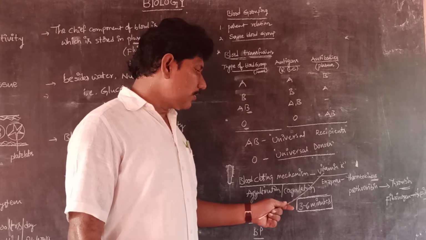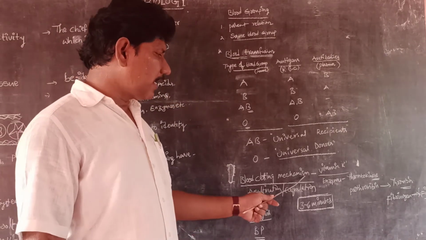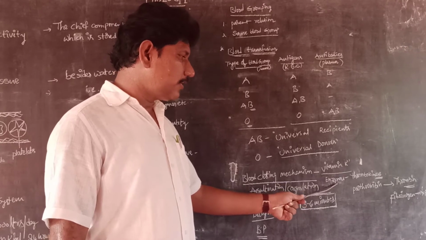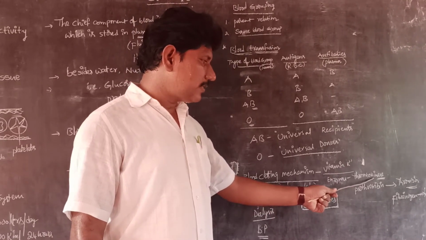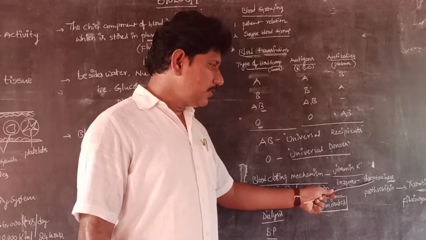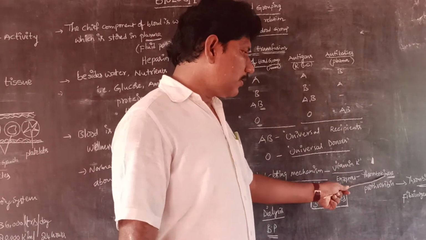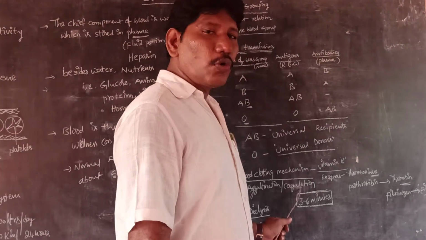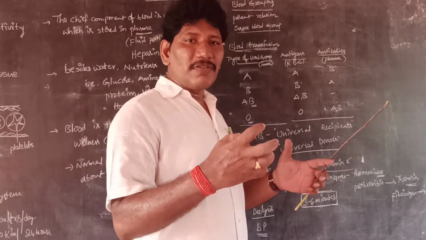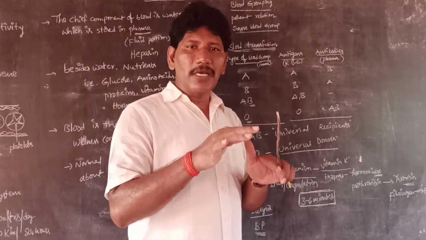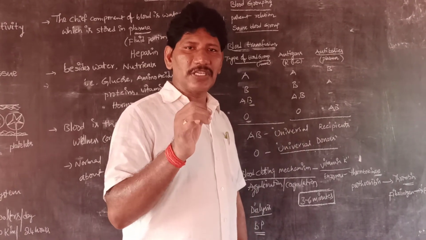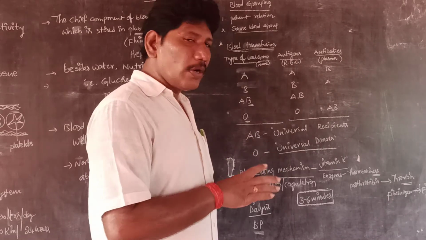Next, coming to the blood clotting mechanism: vitamin K, apart from some enzymes like thrombokinase. Thrombokinase is the enzyme which helps in blood clotting, agglutination or blood coagulation, meaning clumping of the blood, and it can prevent the blood flow, which can save a life. So it is a very essential mechanism in our body.